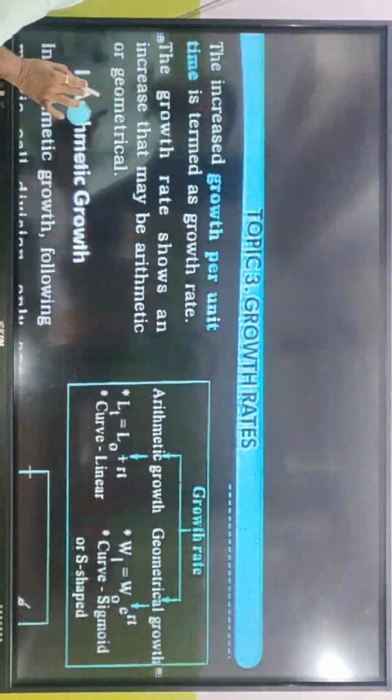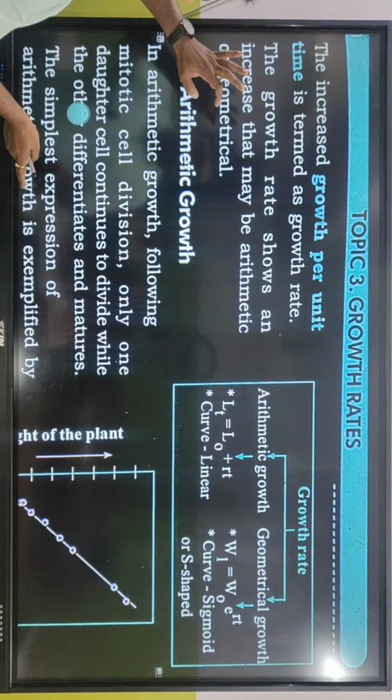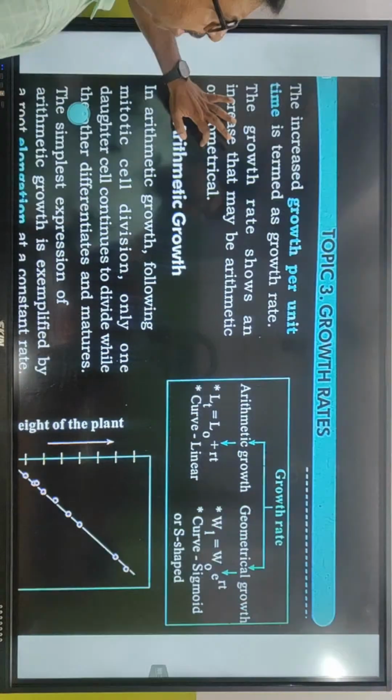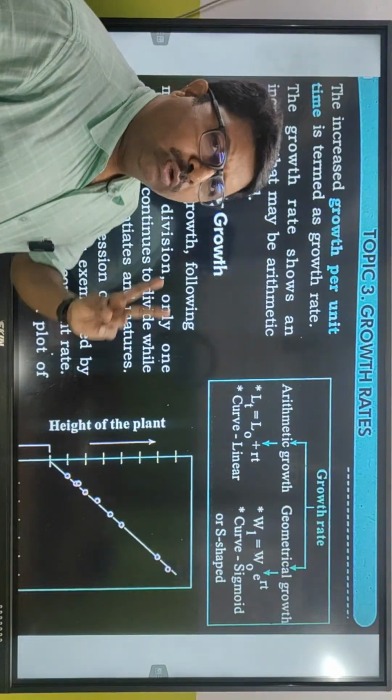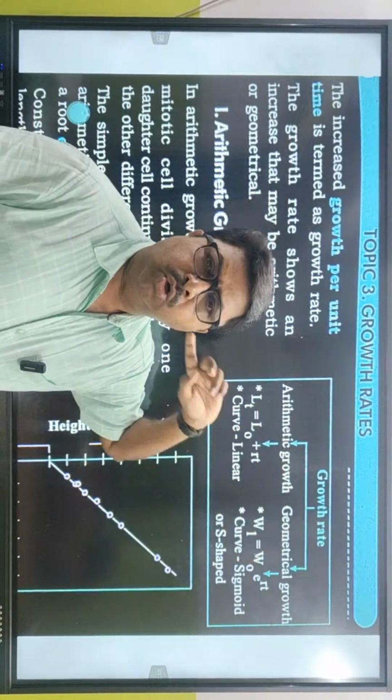Okay, we will do a few questions, but before that we will look at this portion of growth and then do some questions. How many types of growth are there? There are two types of growth. You can see over here, growth rate: arithmetic growth and geometrical growth.